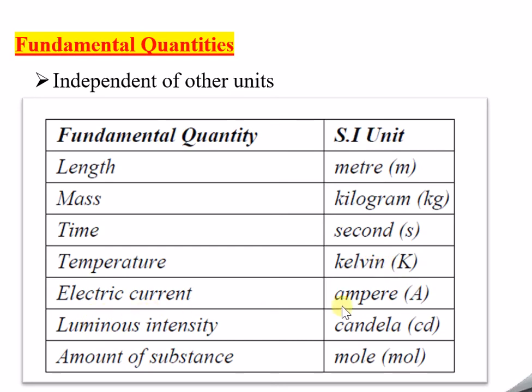So electric current, amps or amperes. Luminous intensity, candela, cd. There is also a symbol which you can remember. Amount of substance in mole. Most of the time in chemistry, this is used, the mole concept.